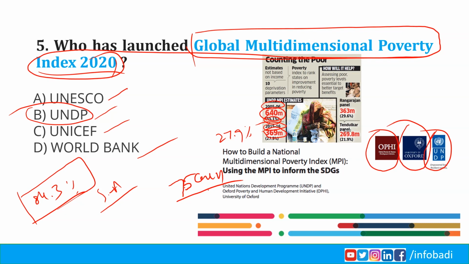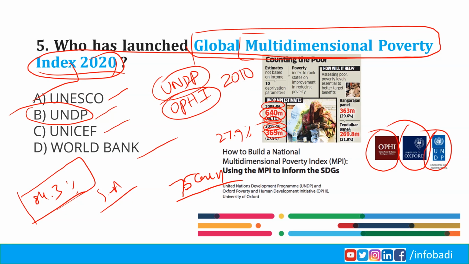What is this multidimensional poverty index? It was launched by the UNDP and Oxford Poverty and Human Development Initiative in 2010. It is based on the idea that poverty is not unidimensional, rather it is multidimensional. The index shows the proportion of poor people and the average number of deprivations each poor person experiences at the same time. It uses 3 dimensions and 10 indicators.